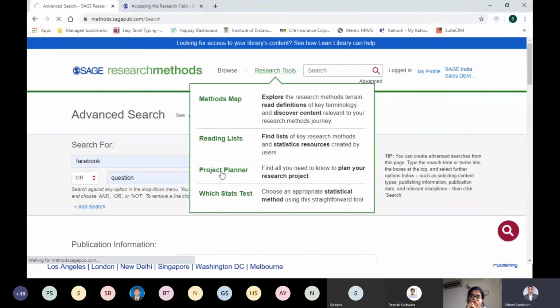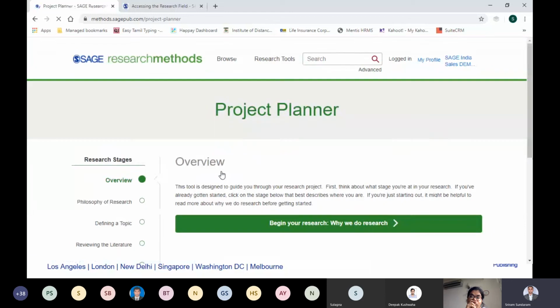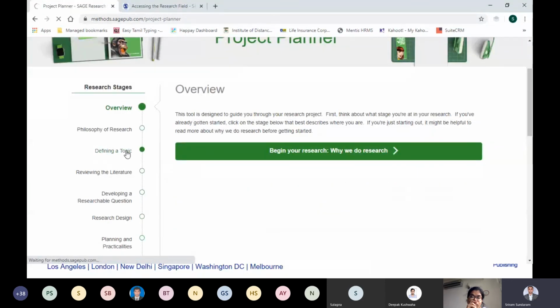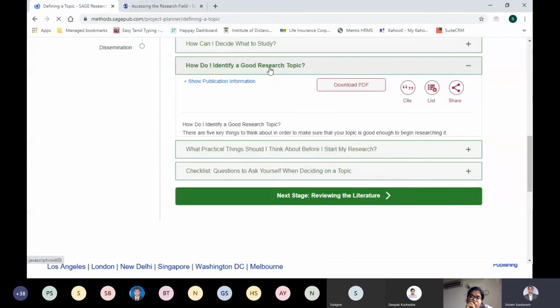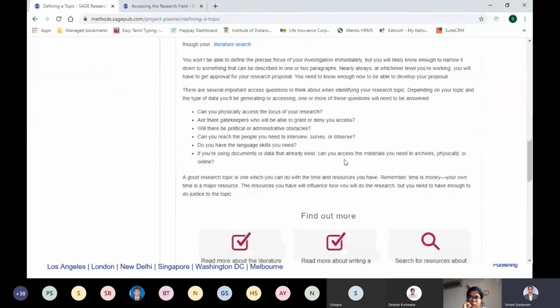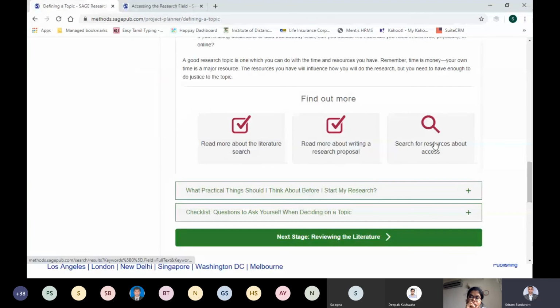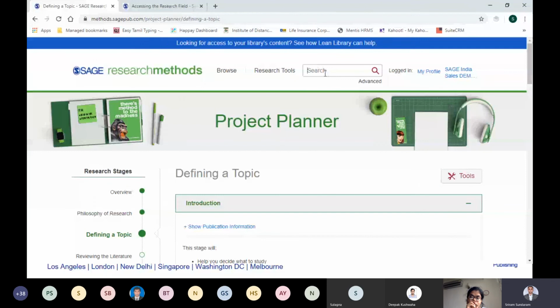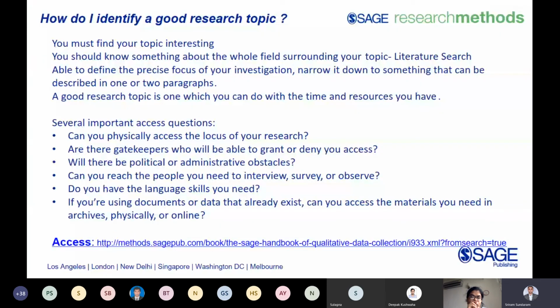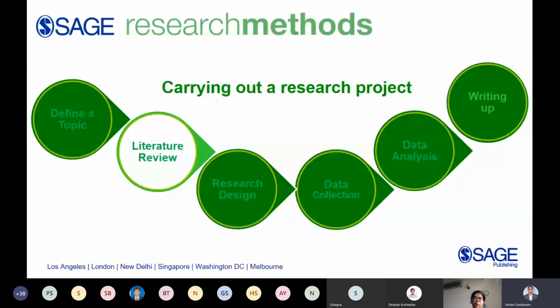So I'll go back to the project planner, and we were right now in defining a topic. When you are in the stage of defining a topic, you can have a broad overview in the project planner. When you continue to read, if you are stuck somewhere and want to deep dive into the platform, you can dive by searching over here. If this option is not there, you can search the keyword over here and get into the platform. That's how you can use Sage Research Methods platform while you are at the defining a topic stage of your research.